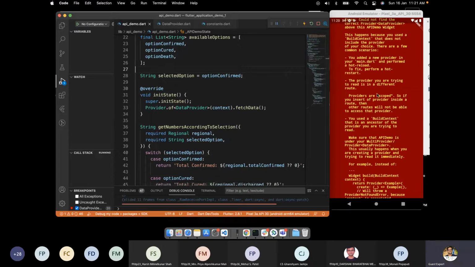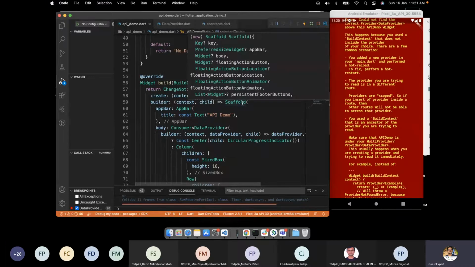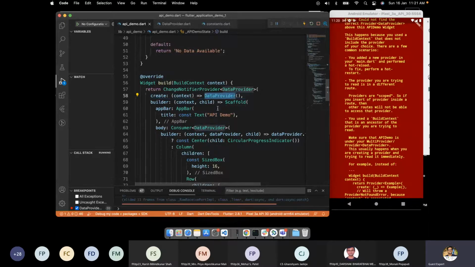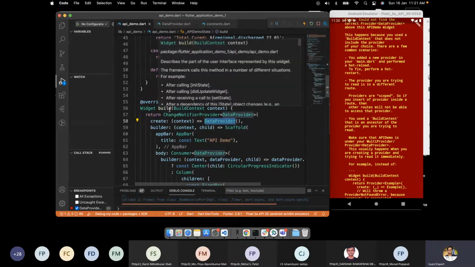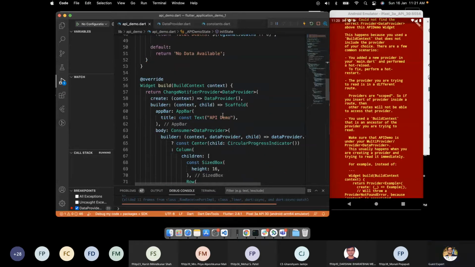Now we got an error. It says provide a DataProvider above this API demo widget. This happens because you use a BuildContext that does not include a provider. We are injecting our provider object from the build method, and we are using that object in initState. As we know, initState is executed first, and then the build method. So what we can do is remove this.